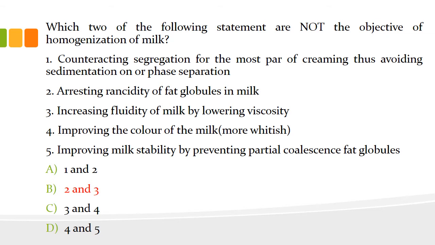That is also one of the objectives of homogenization of milk. By this you can conclude that the second one and third one are not the objectives of homogenization of milk. To some extent the oxidation of fat globules is reduced by homogenization, but that is not the objective of homogenization.